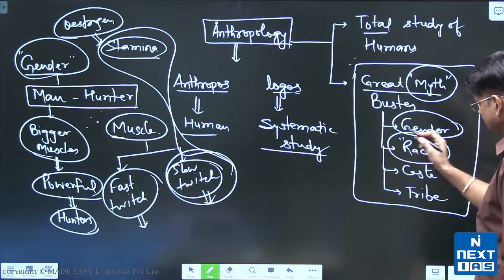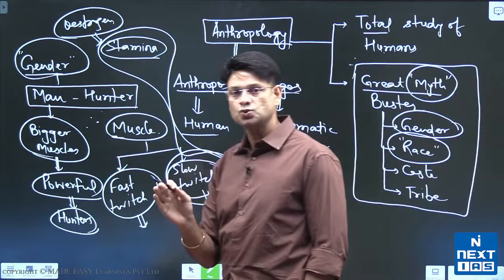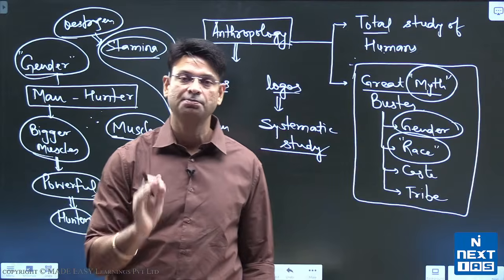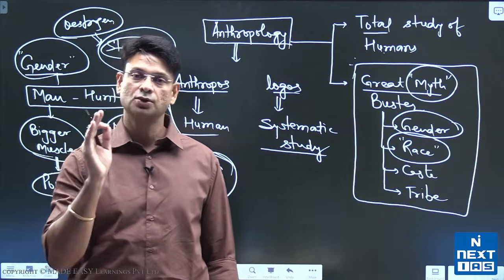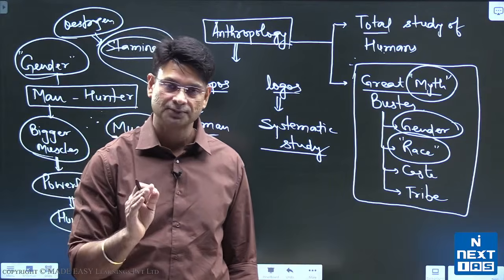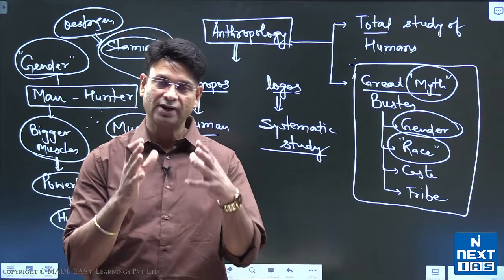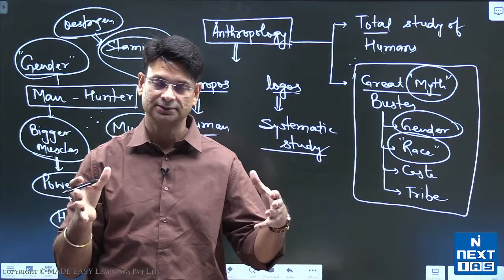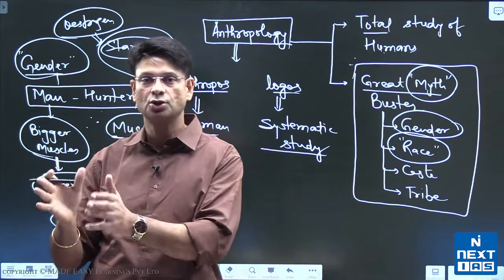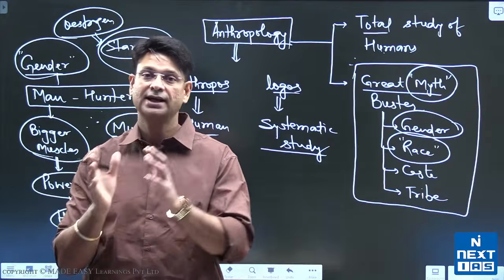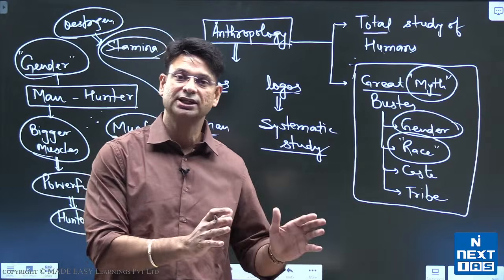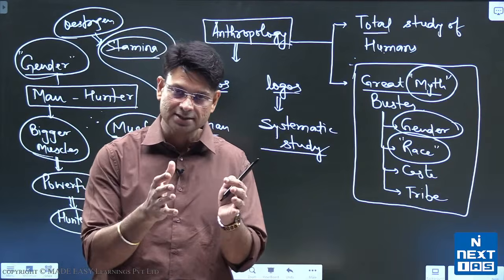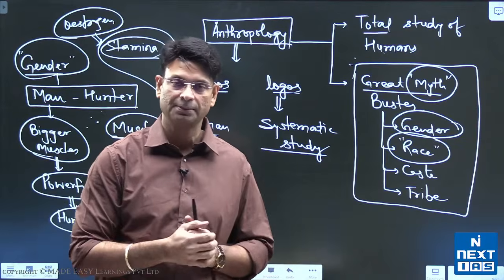Similarly, race. The idea of race was constructed by the colonial powers of Europe, and colonial powers were white. They believed that the whites have bigger brains and higher physiological capacity, and the colored people, the dark-skinned people, have smaller brains and lesser physiological capability.